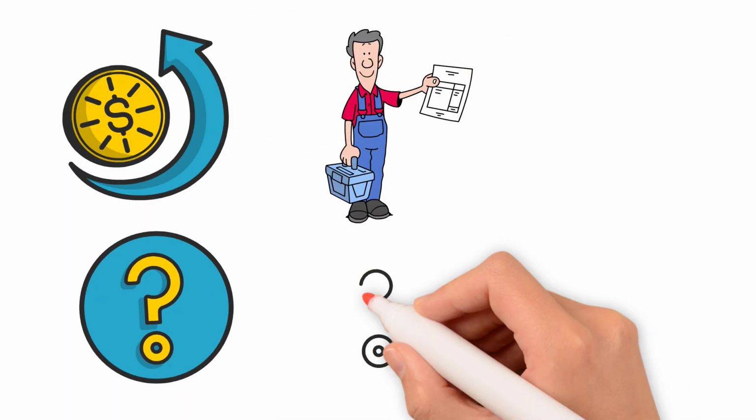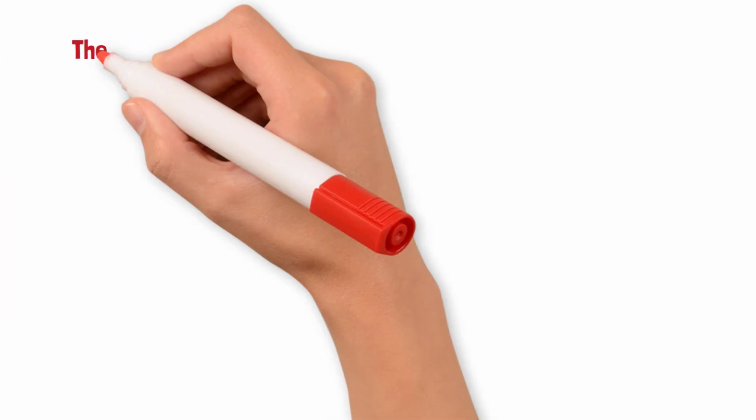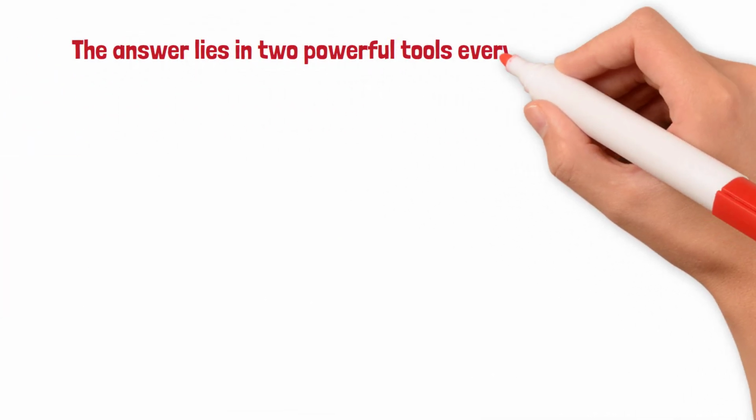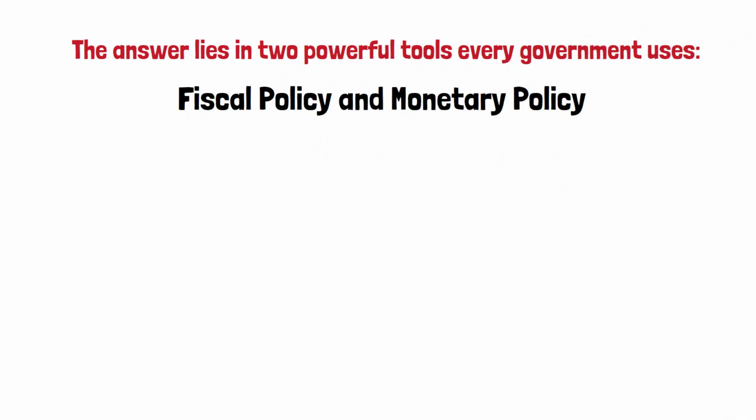When inflation rises, who steps in? When unemployment spikes, who reacts? When the economy crashes, who tries to fix it? The answer lies in two powerful tools every government uses: fiscal policy and monetary policy.